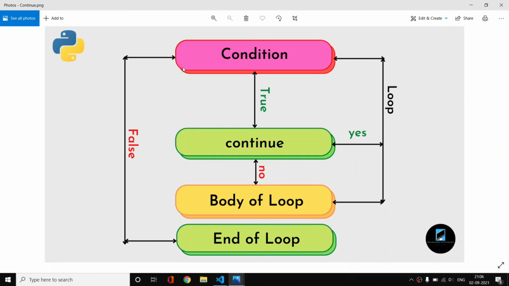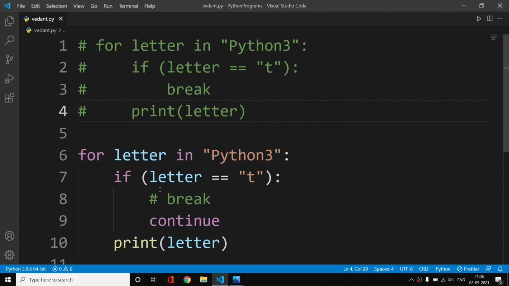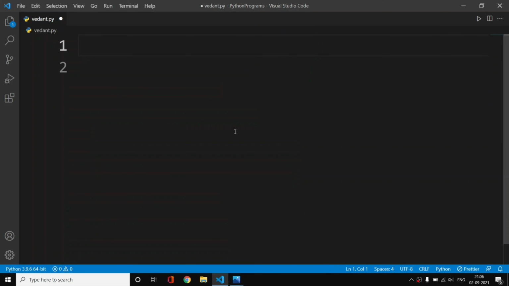In the other case, if the number is 5 and we use break, then numbers will get printed from 1 to 5. Okay, so now let us go back here. Here we have used the for loop. Now I am going to use a while loop here.